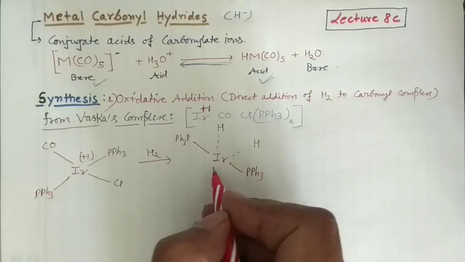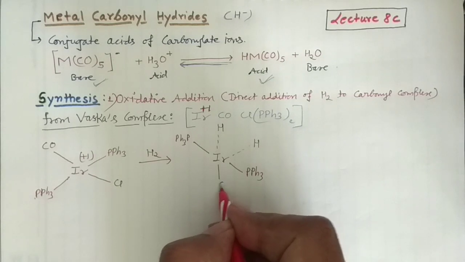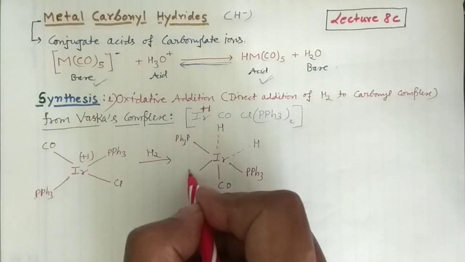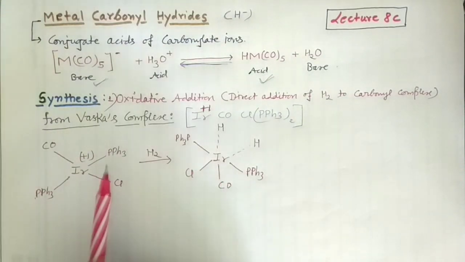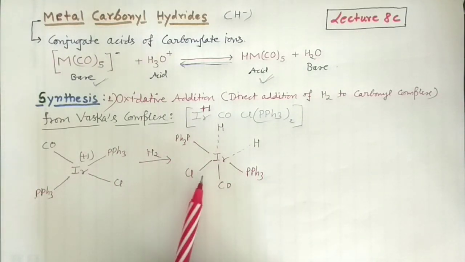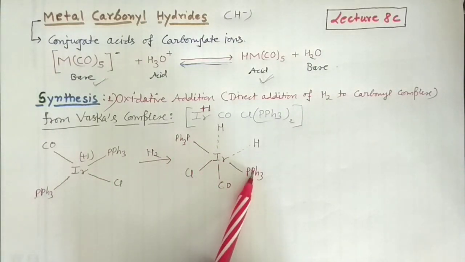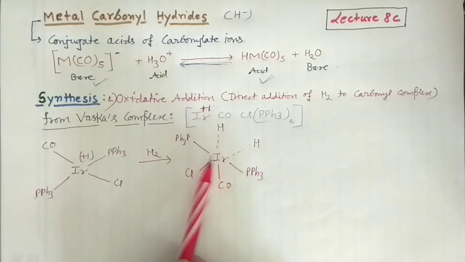There is no problem in that. And then this is your carbonyl, and this is your chlorine. So don't get confused in the positions of these triphenyl phosphine, chlorine and carbon. They should maintain the bond angle. Here you can see these two are at 180 degrees. Here also these two are at 180 degrees. So this is how you can write.